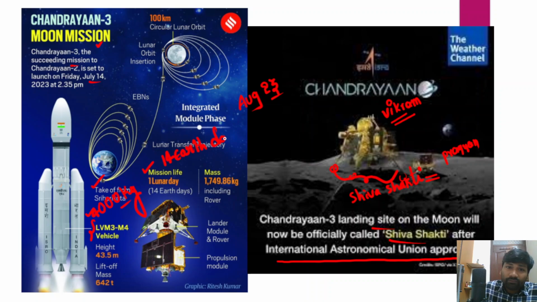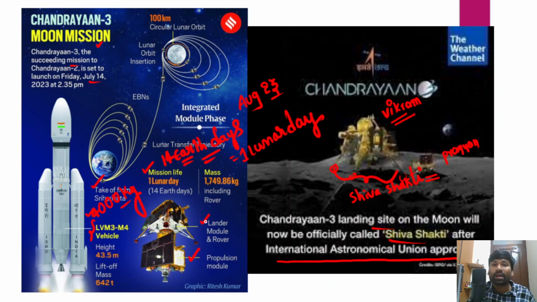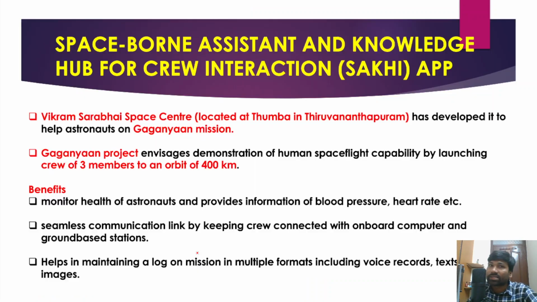So remember, this is very, very important because previously also it was asked. Chandrayaan 3's mission life is 14 Earth days, or it is also known as 1 lunar day. So 1 lunar day is equivalent to 14 Earth days. It consists of a propulsion module, lander module and rover, right? This module consists of both lander and rover. However, this is the propulsion module. So I hope you have understood some details with respect to Chandrayaan 3 and Shiva Shakti Point as well.